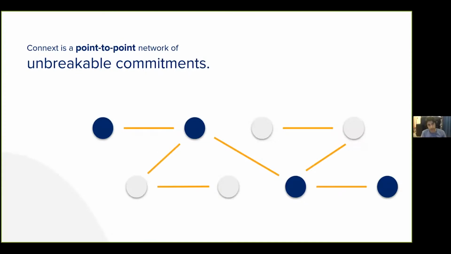Channels, on the other hand, and specifically Connext, does something a little bit different. Instead of scaling out horizontally to multiple different chains, Connext is a point-to-point network. So it's a little bit more like TCP/IP. And what it does is it allows you to make unbreakable commitments off-chain.